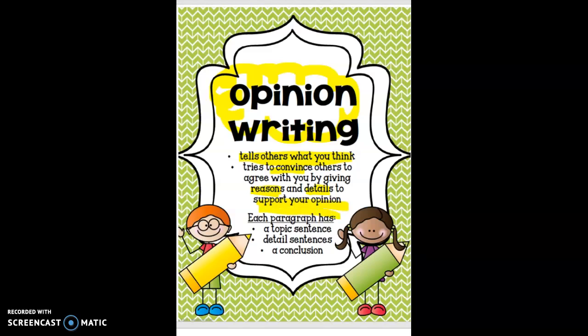Every time that you are writing an opinion writing, it needs to have these three things. The first thing on there is a topic sentence. That's where you're going to introduce your opinion. I feel like the best fruit is what we've been talking about the last few days. Then you need to have detailed sentences. We are doing 2 sentences or 3 sentences for your details. Then your last part is a conclusion. That is where you are stating once again the way that you think or the way that you feel. Okay?